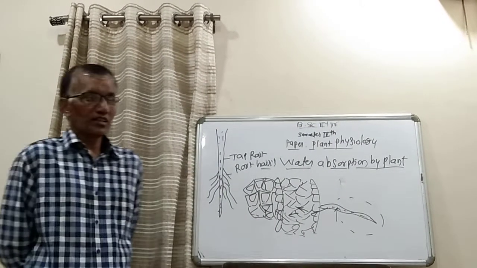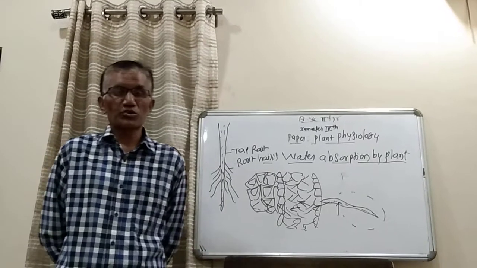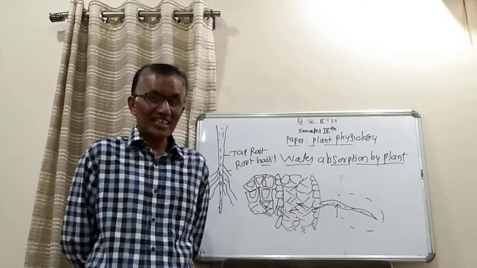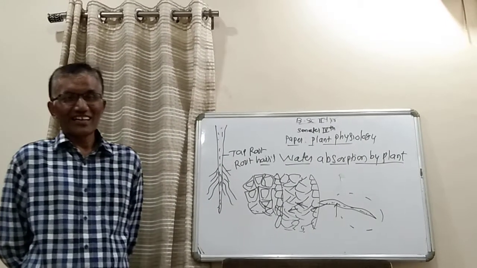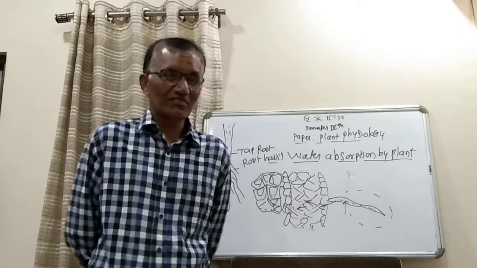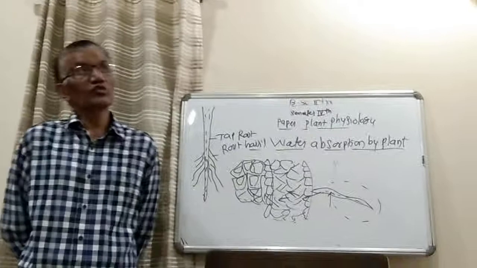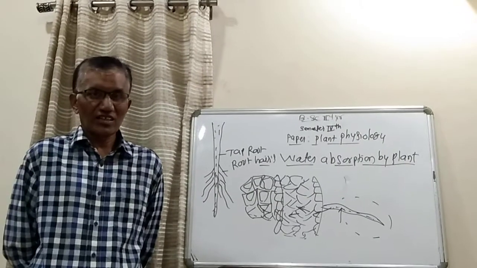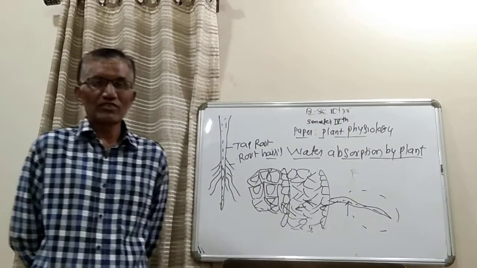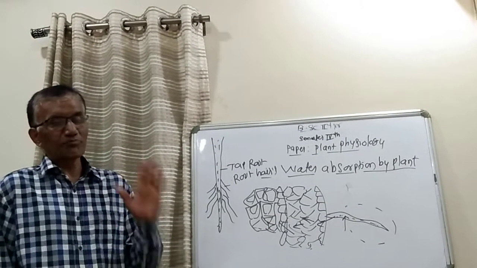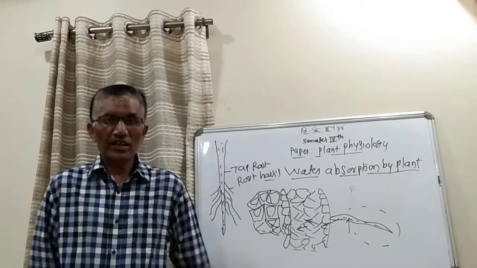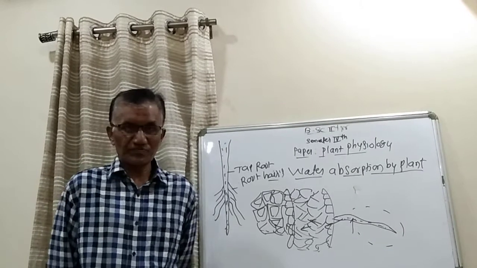As we know, there are certain plants whose height is about 300 feet. What type of mechanism is there? Is there some electrical machinery in these plants to pull the water from the soil to the top level of the plants, or which mechanism is involved during absorption of water and minerals? So already I have mentioned these are two different, independent processes, that is absorption of inorganic elements as well as water.